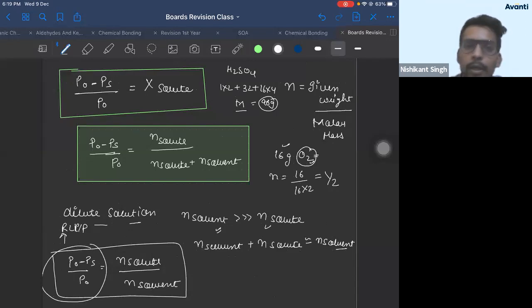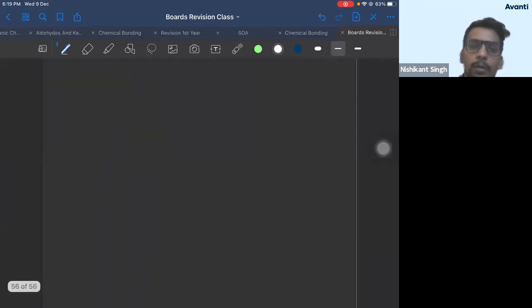Chalo, let's move ahead. Right then. Next, colligative properties: elevation in boiling point.